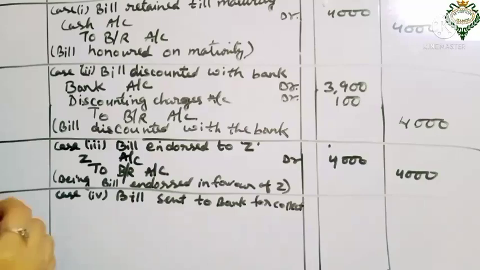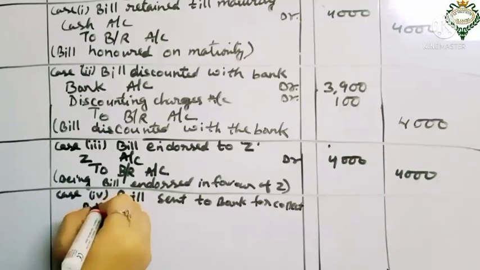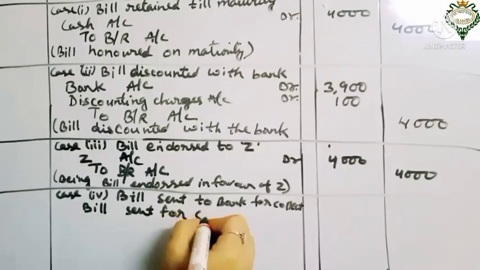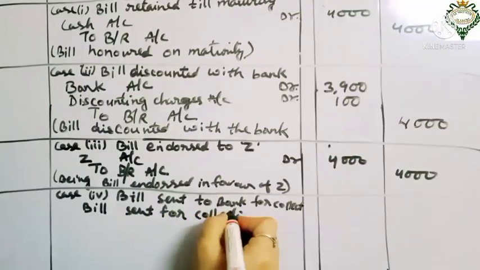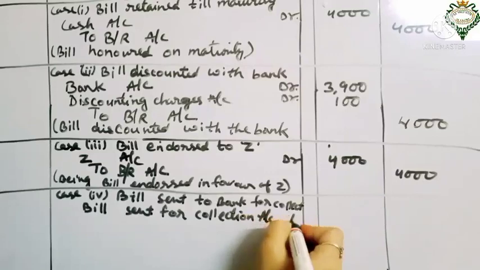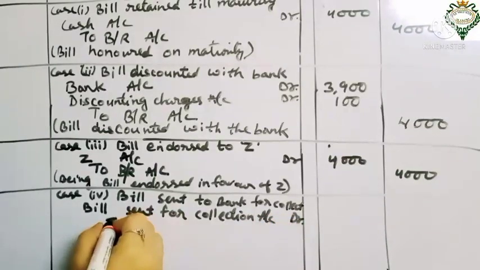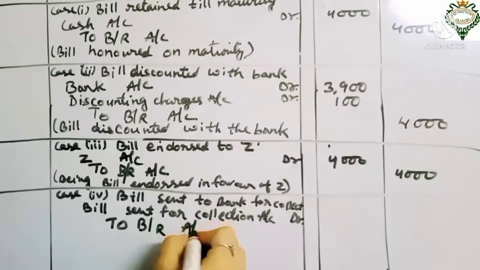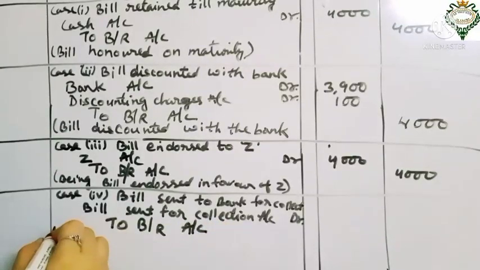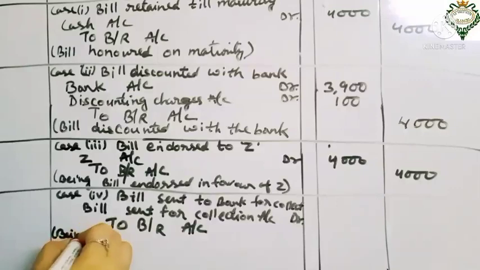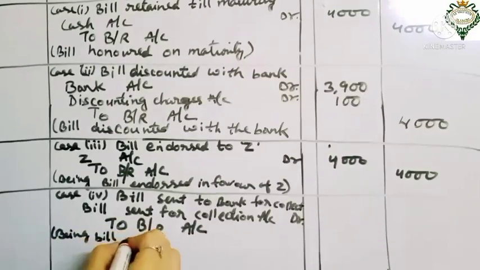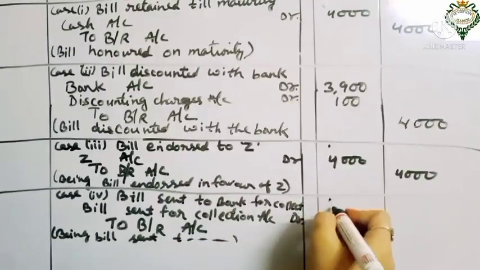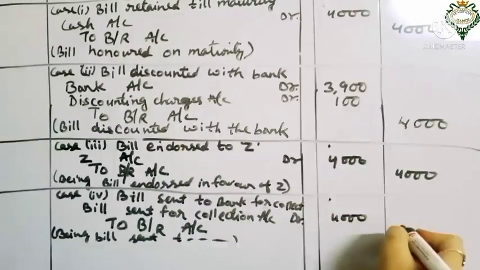Bill sent for collection account debit to BR account, and the narration will be being bill sent to bank for collection. Like that, and the amount will be the same 4,000.